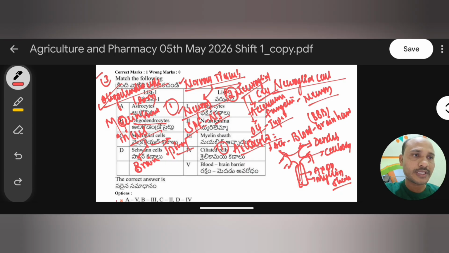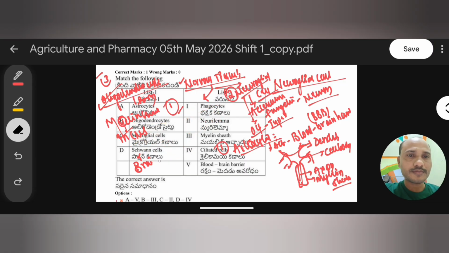Why? Because in the peripheral nervous system we also have different neurons. In those neurons the myelin sheath is also there, but that myelin sheath is formed by different neuroglial cells. Okay, we will discuss. So remember, oligodendrocytes form the myelin sheath only in central nervous system neurons, around the axon. Right.